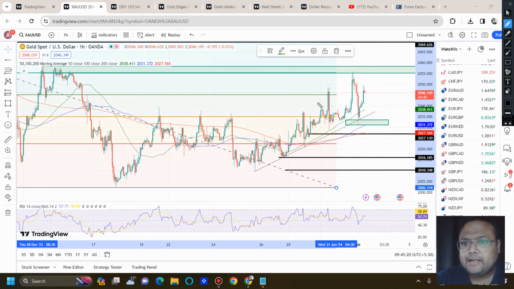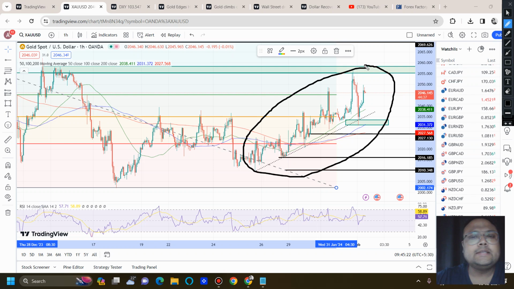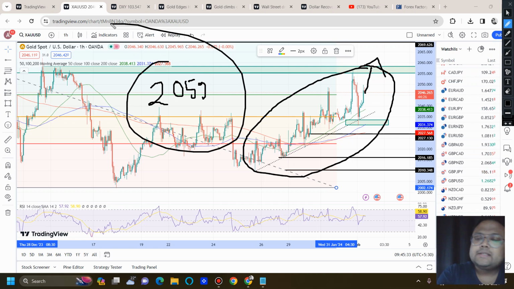If you look at the trend of the market right now, see, I'm on the hourly time frame. What do we see here? We can clearly see the market is going up. There is no doubt about it. Okay, so to continue the upside, gold needs to go above 2059. But see, volume plays a very important role.